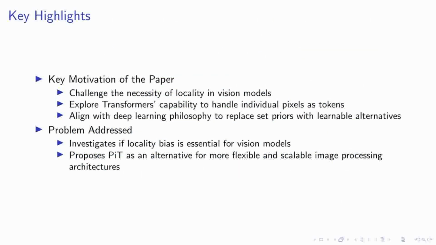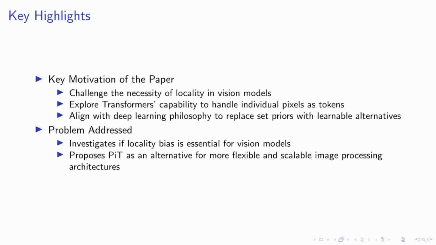Let's delve into the key highlights of our research. The primary motivation behind this paper was to challenge the traditional necessity of locality in vision models. We explored the capabilities of transformers to handle individual pixels directly as tokens, aligning with the deep learning philosophy of replacing set priors with learnable alternatives. This approach questions whether the locality bias, which has been a staple in vision models, is truly essential.